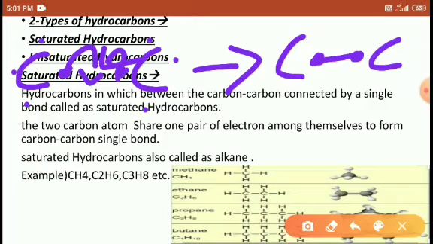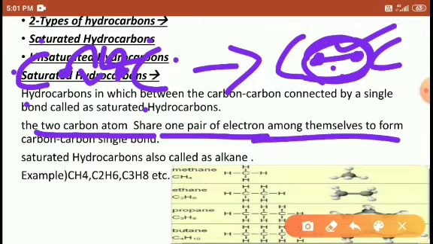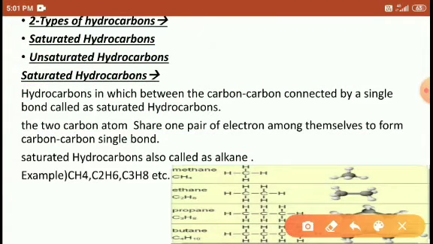One pair means this is one pair, right? So they share one pair of electrons to form a single bond.